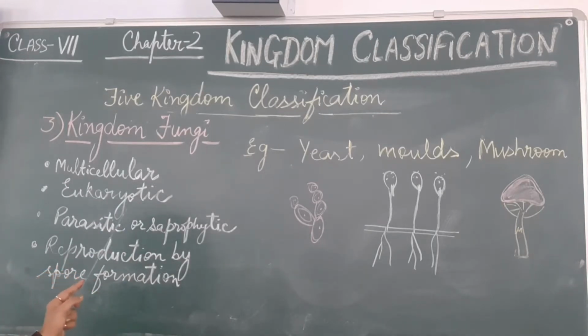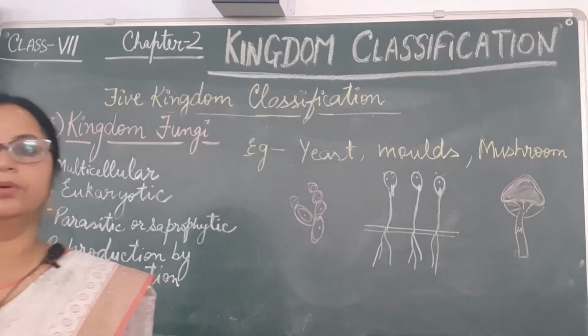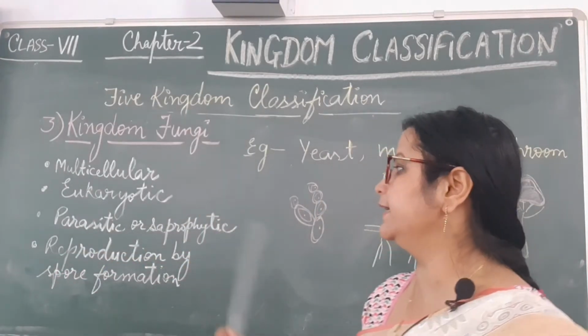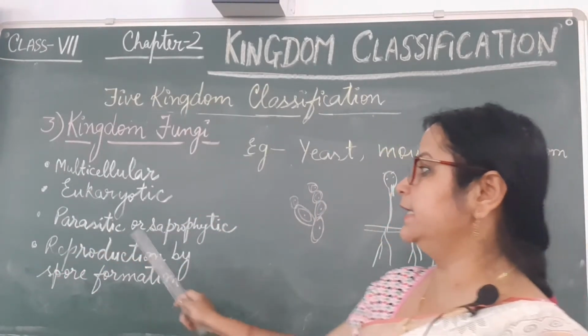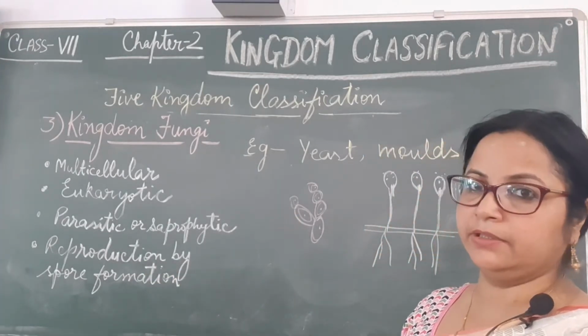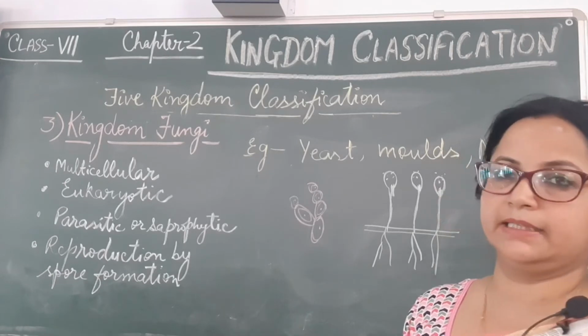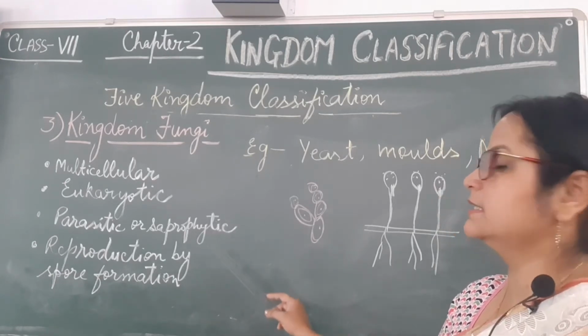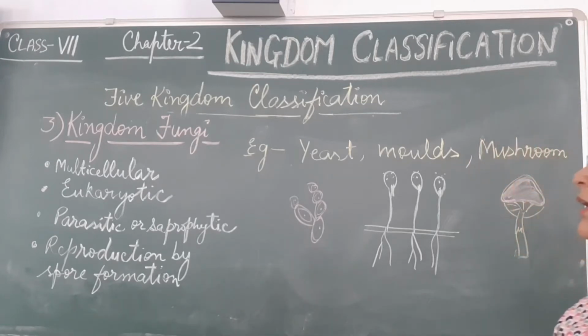Eukaryotic means having a true, well-developed nucleus in their cells. They show a parasitic or saprophytic mode of nutrition. Fungi that take nutrition from dead matter are called saprophytic organisms, showing saprophytic nutrition.